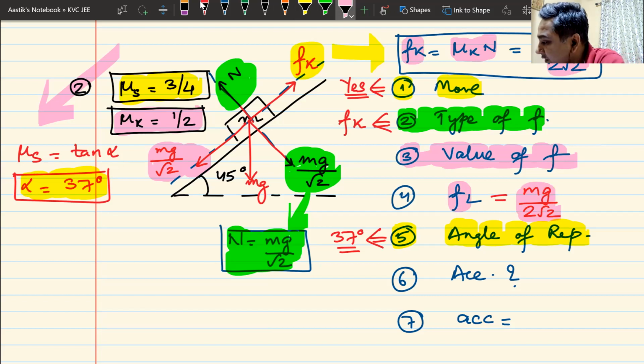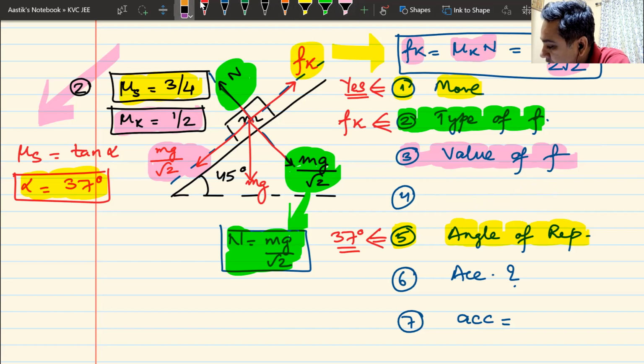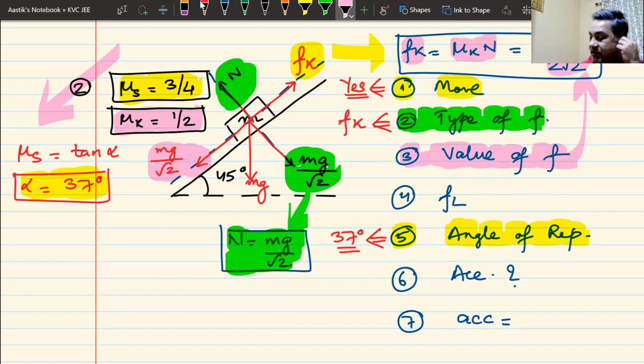Oops, I've written it wrongly. Let me correct this entire thing. This question was limiting friction, so I'll write it FL. Here the value of friction is this one, is kinetic, and this is mg by 2 root 2.